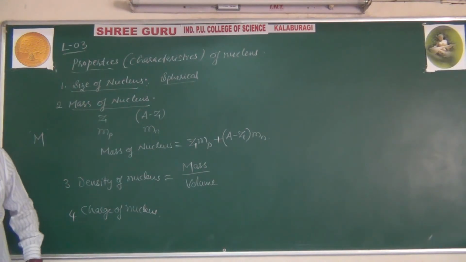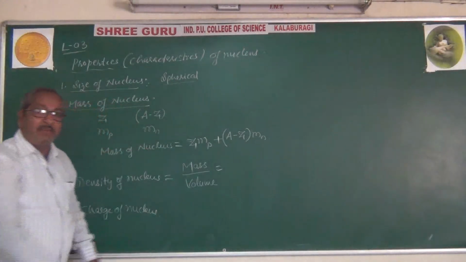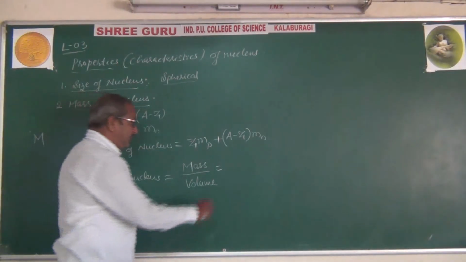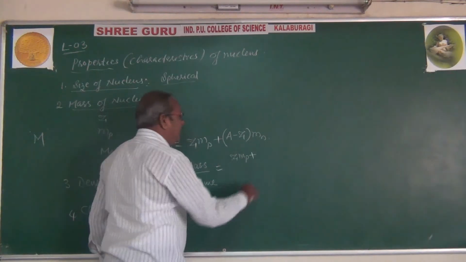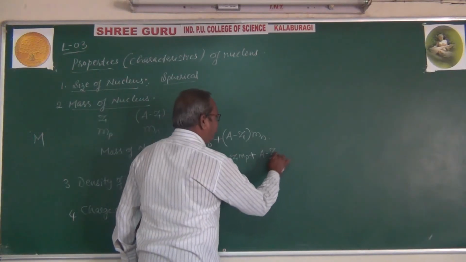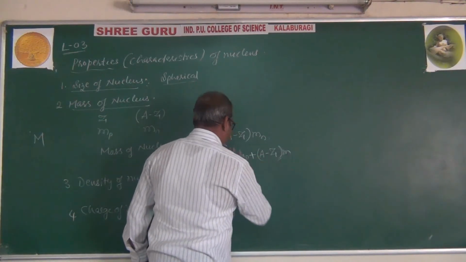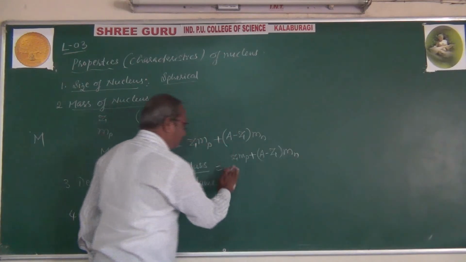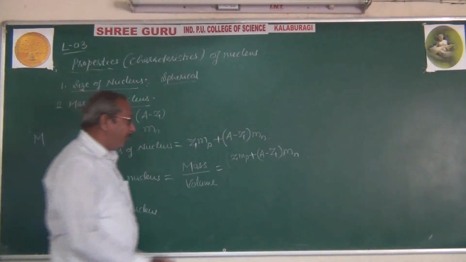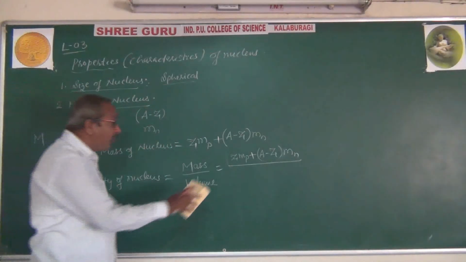And the nuclear mass is Zmp plus (A minus Z)mn, divided by the volume of the nucleus.